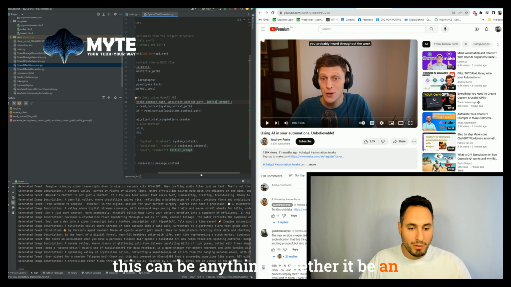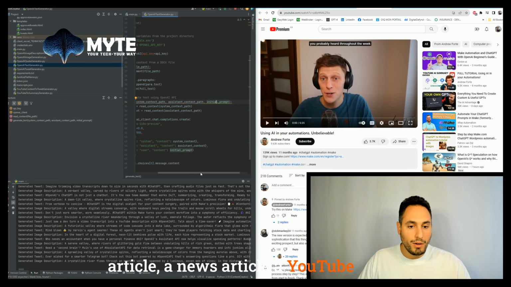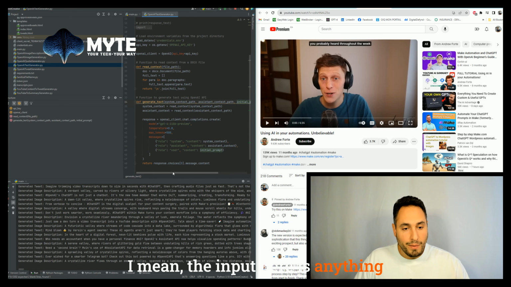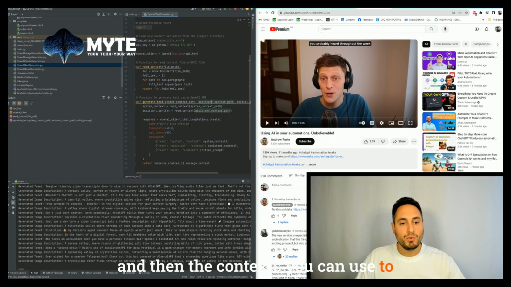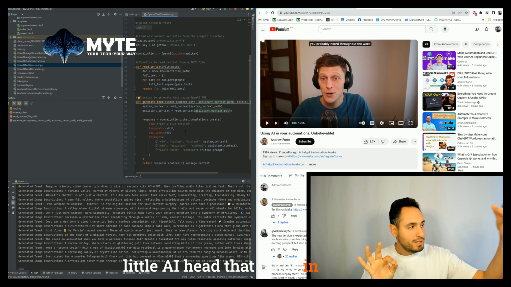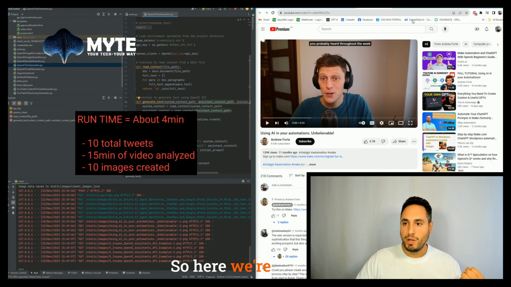It can be anything, whether it be an article, a news article, a YouTube video, tweets that could be extracted or scraped from Twitter pages automatically. I mean, the input here is anything. And then the context you can use to customize really the purpose of this little AI head that takes in data and outputs information. So here we're finished.